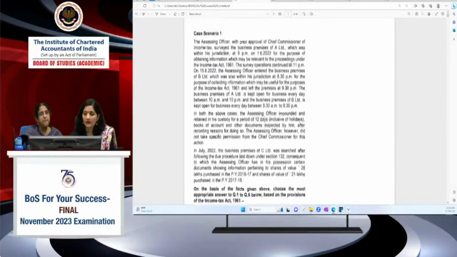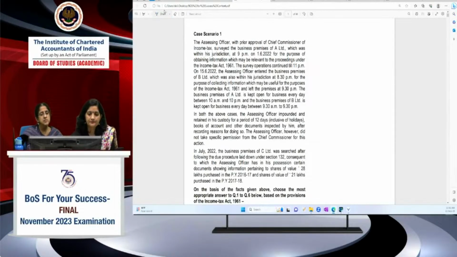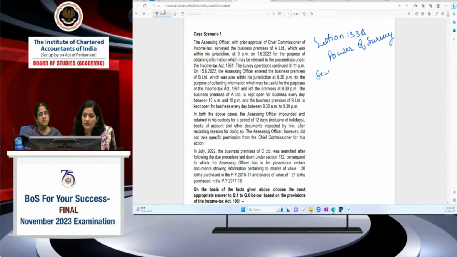Section 133A, power of survey, and your Section 133. Look, I can explain these provisions only on the basis of sections, right? Sections are an integral part of your direct tax laws, but don't quote wrong sections. If you don't remember this section, don't quote the wrong sections. In case you remember properly, then only write the section numbers. That is generally for descriptive, she's telling about. And of course, then power to collect.